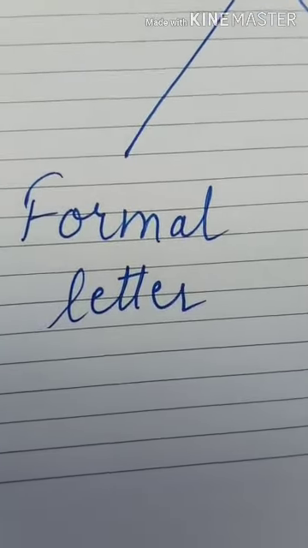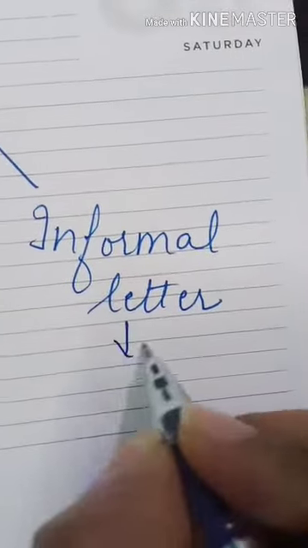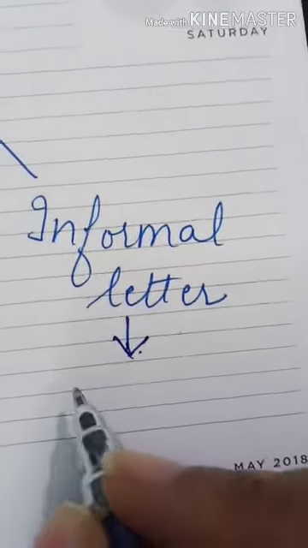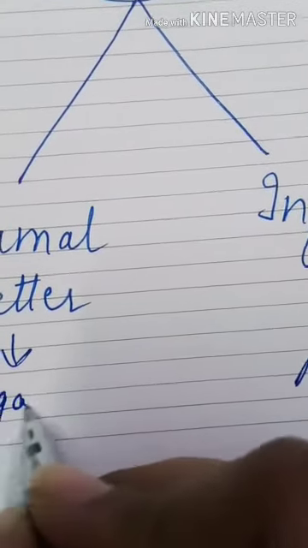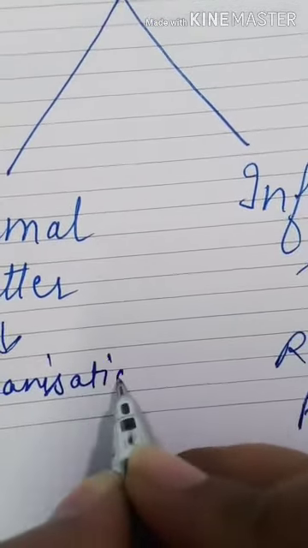Informal letters are the letters which we send to our relatives or friends. Formal letters we write to the organization. Organization, you can say school, to the principal, who is the head in the school.